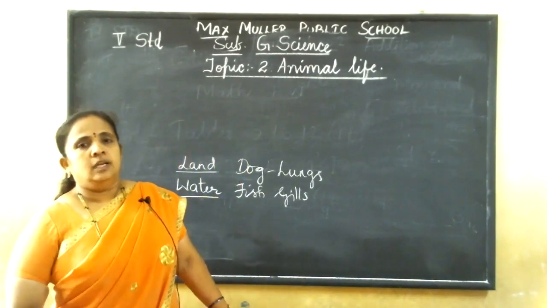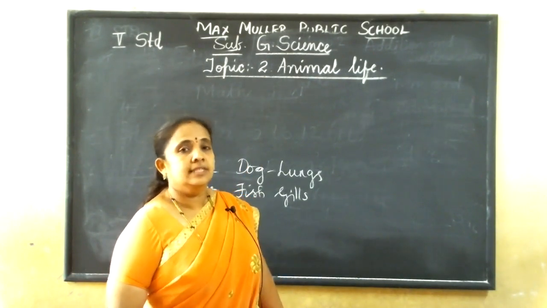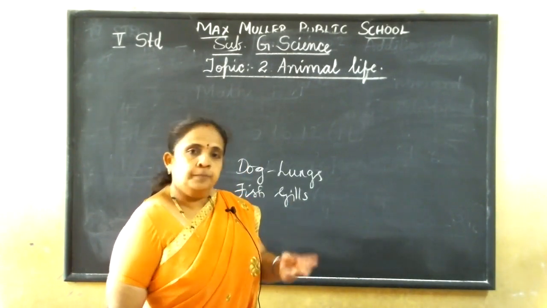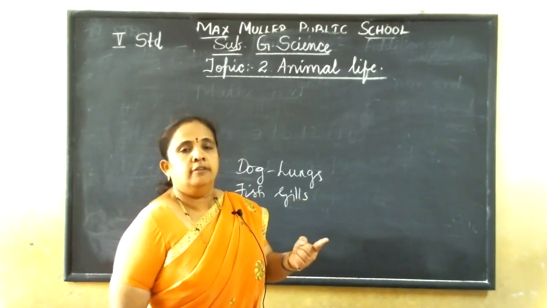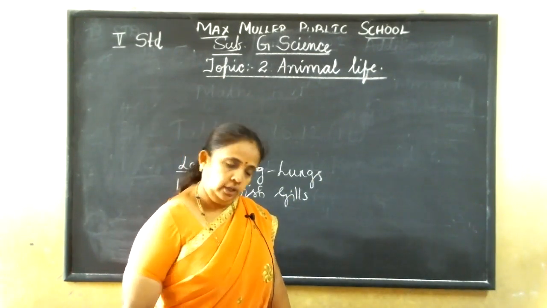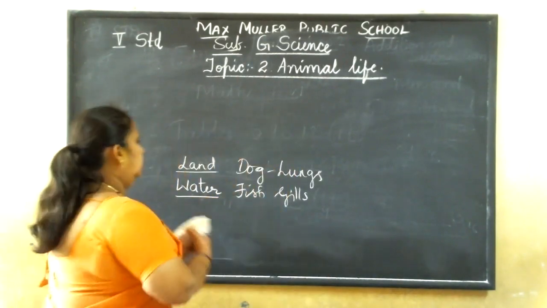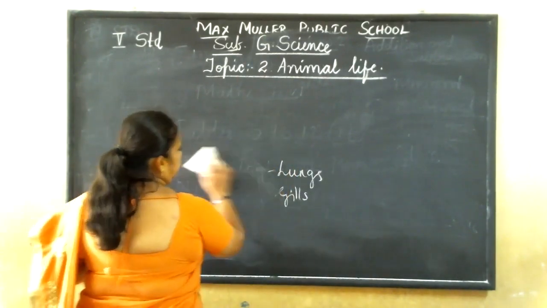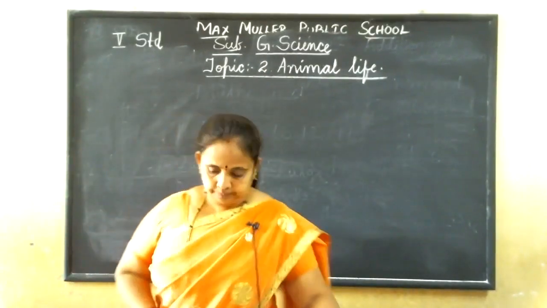In this lesson we'll see the different organs the animals have for breathing, what their feeding habits will be, and what organs they have for movement, depending upon the place where they live. So we'll study about the animals today. First we'll define a term which is called habitat.